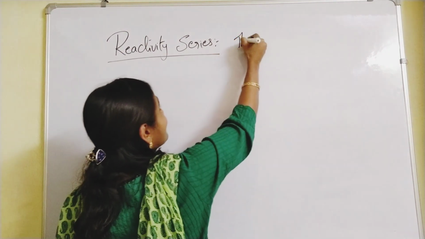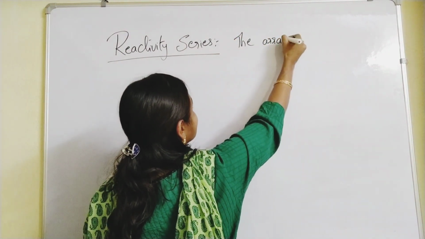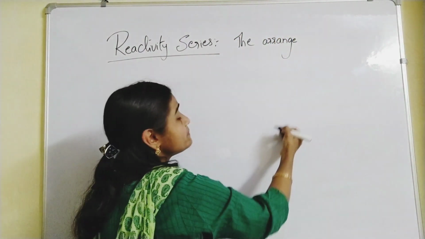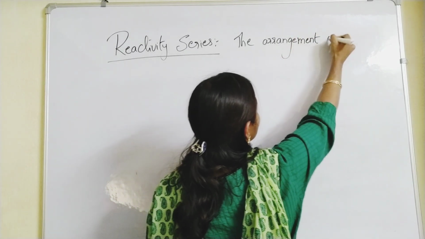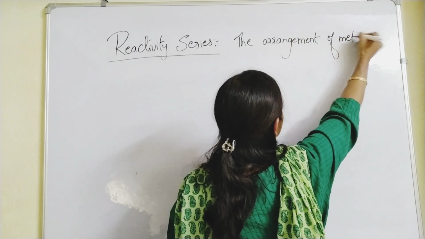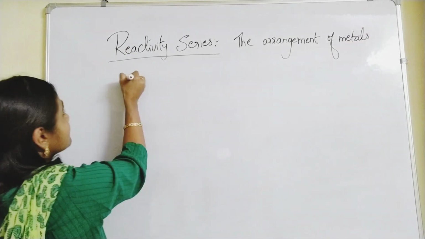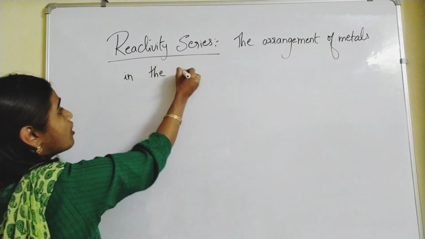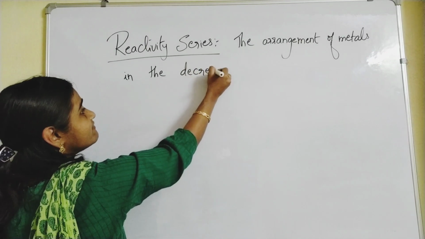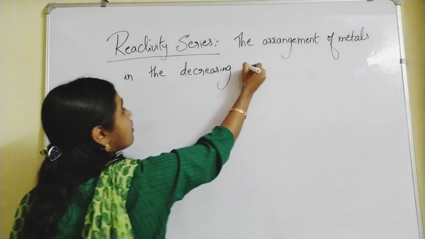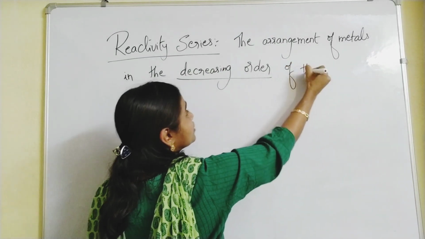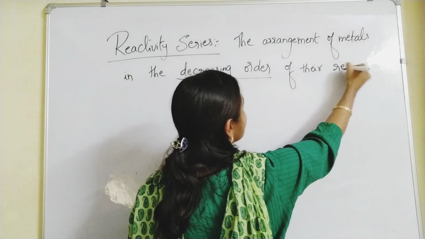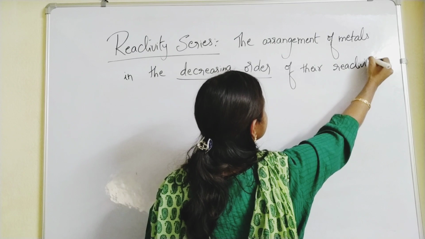The arrangement of metals in the decreasing order of their reactivity is called the reactivity series.